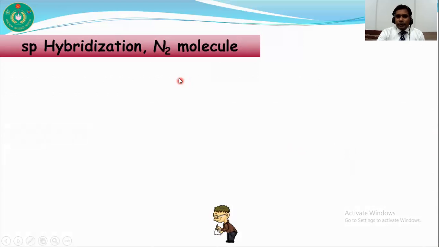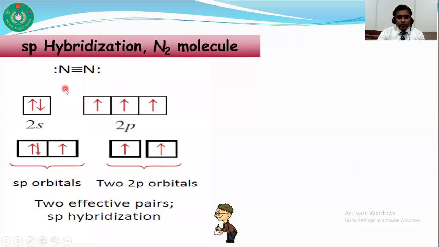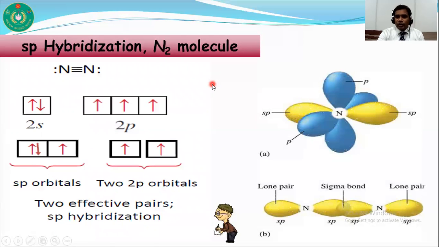So what about the nitrogen molecule? You know that nitrogen's atomic number is 7, and its electronic configuration is 1s2, 2s2 and 2p3. So it has 3 unpaired electrons in the p orbitals. It undergoes sp hybridization during the formation of the nitrogen molecule. As it undergoes sp hybridization, nitrogen has 2 sp hybrid orbitals and 2 unhybridized orbitals.